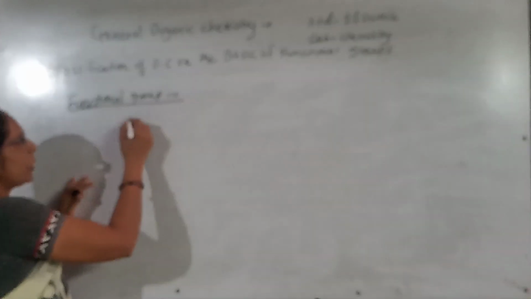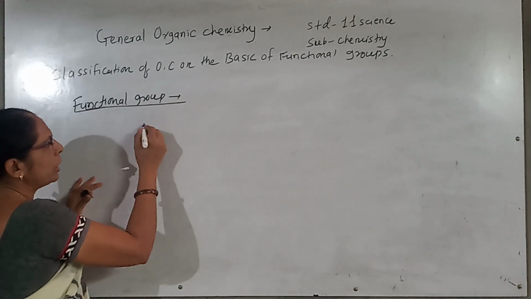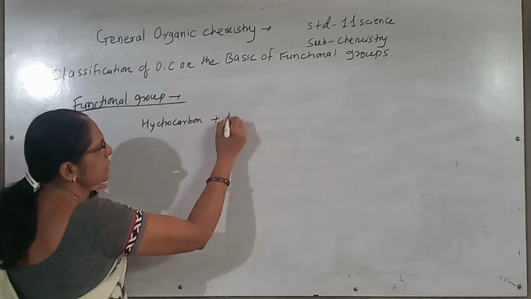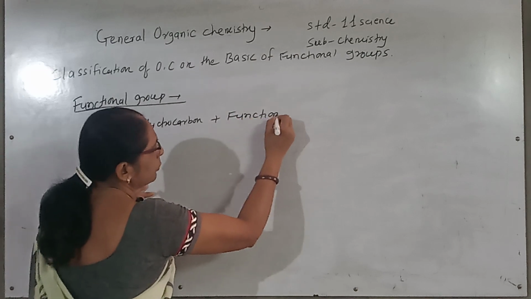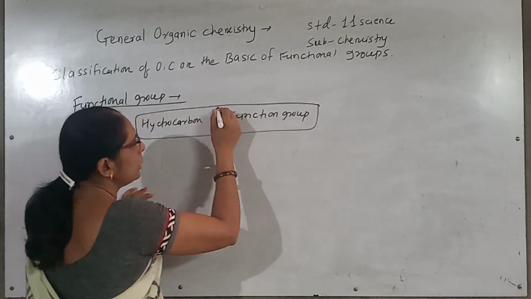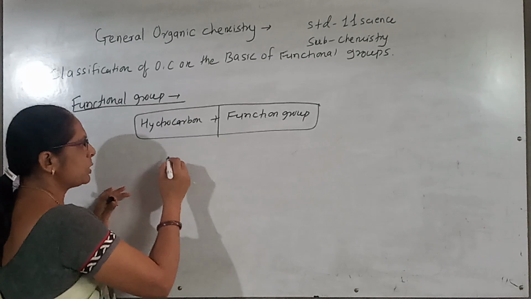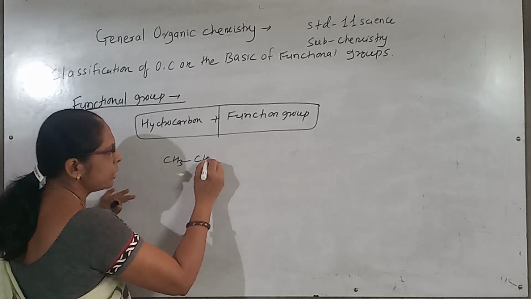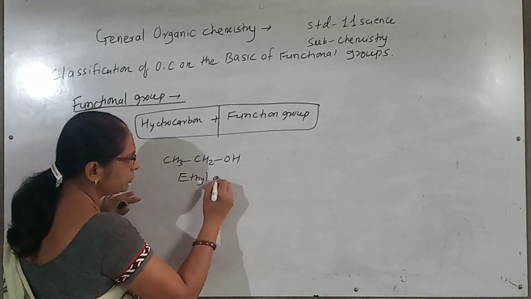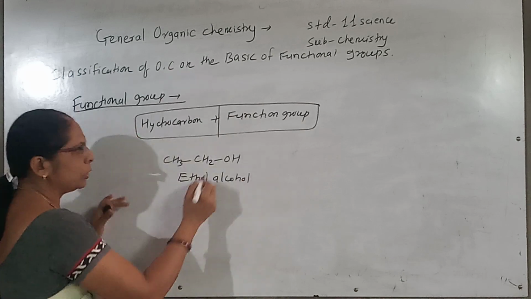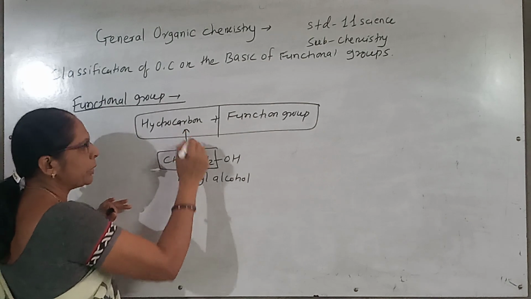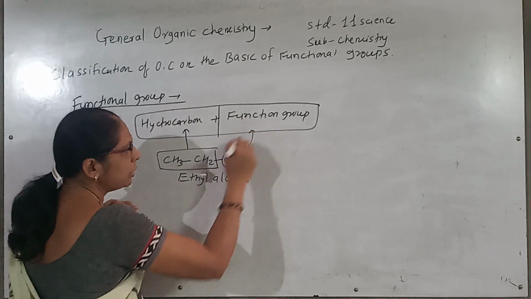When you consider any organic compound, it contains two parts. One is the hydrocarbon plus the functional group. An organic compound is made up of two parts: the hydrocarbon plus the functional group. Suppose I consider the example CH3CH2OH, that is ethyl alcohol. In ethyl alcohol, this ethyl group contains carbon and hydrogen, so it is the hydrocarbon part, and this OH is the functional group.